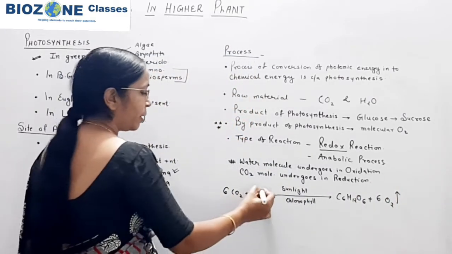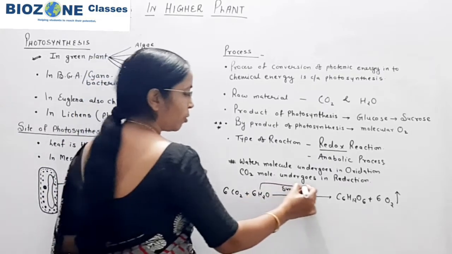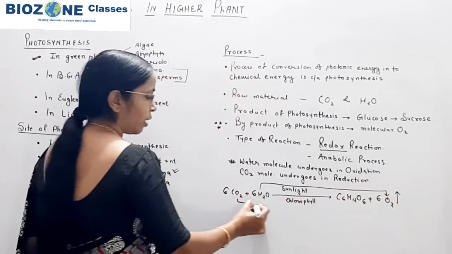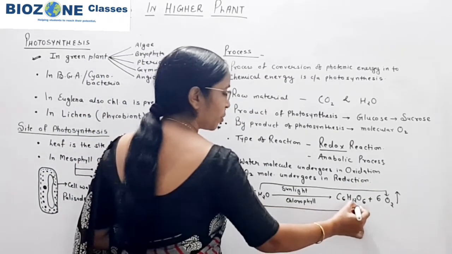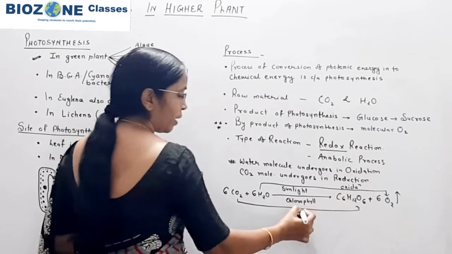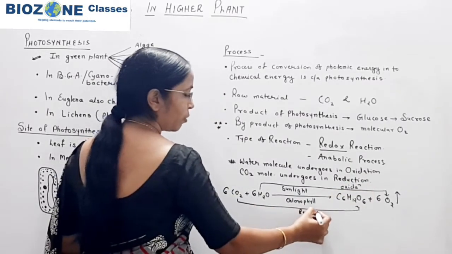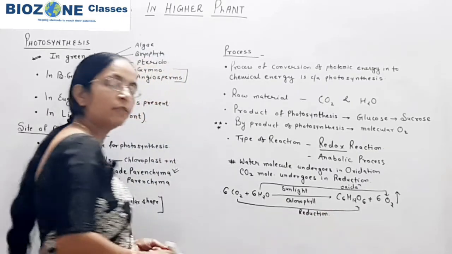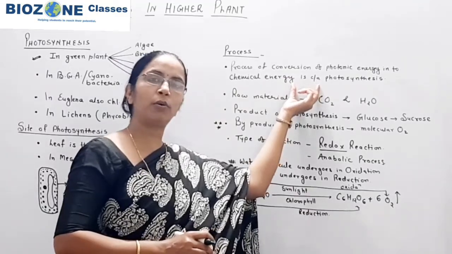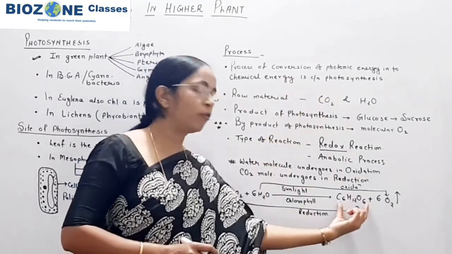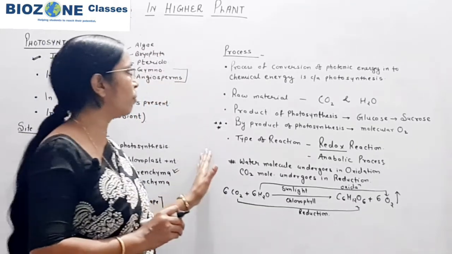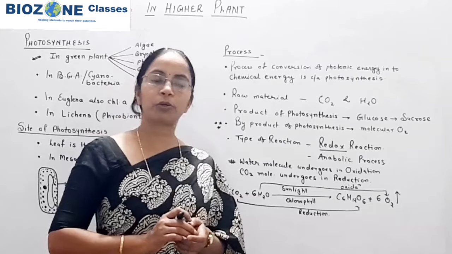So here you remember this water molecule is oxidized and produces oxygen, and carbon dioxide undergoes the process of reduction. So oxidation of water and reduction of carbon dioxide into glucose is responsible for the conversion of photonic energy or radiant energy into chemical energy. So this much summary you remember for the process of photosynthesis.